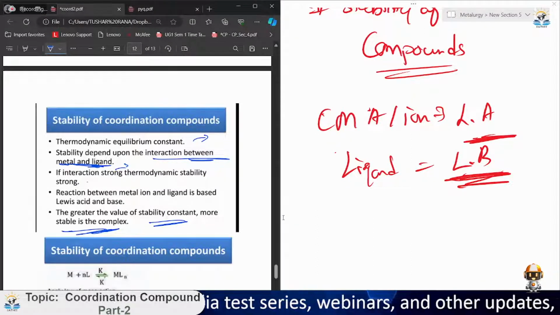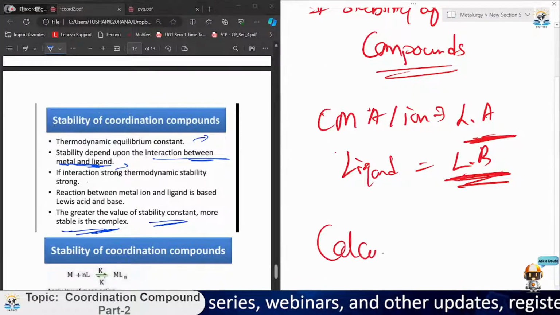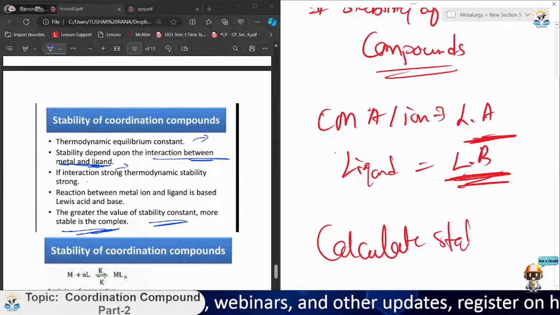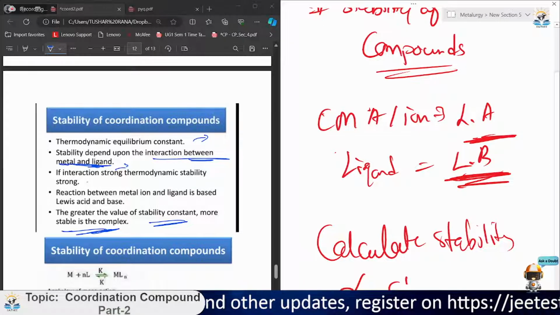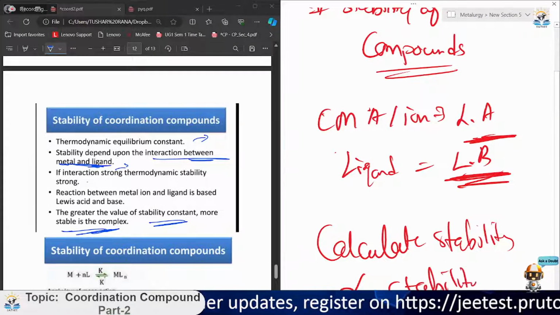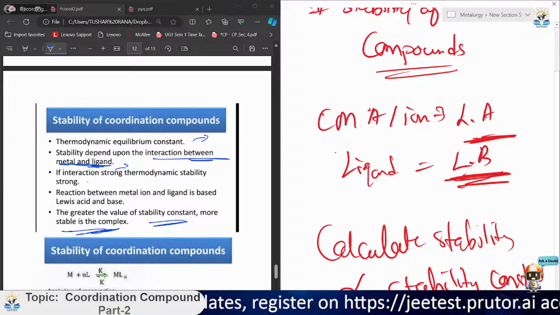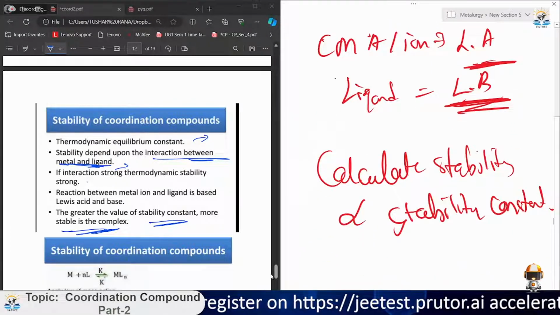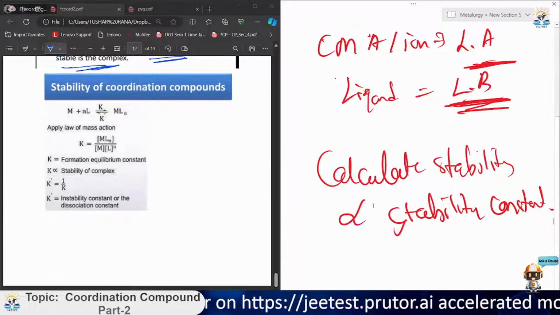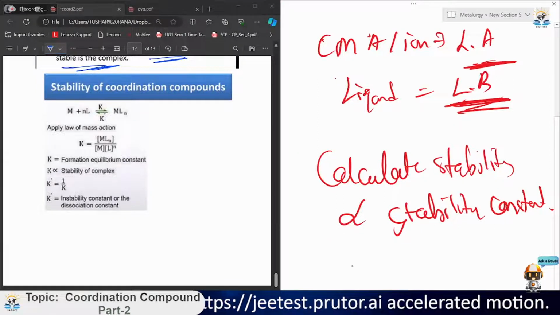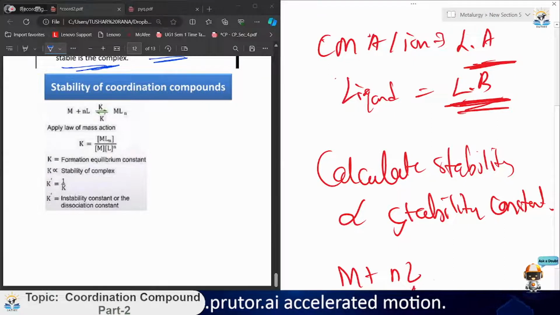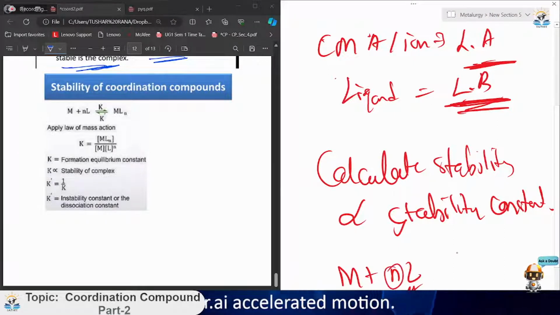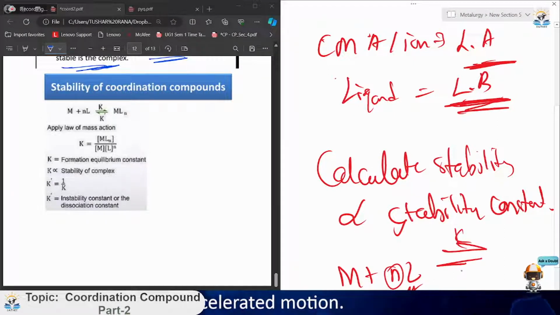So we can calculate stability using the stability constant. Now, if we have a complex compound formed from M plus n times L, where M is the metal ion, L is the ligand, and n is the coordination number, this gives MLn, the complex compound.